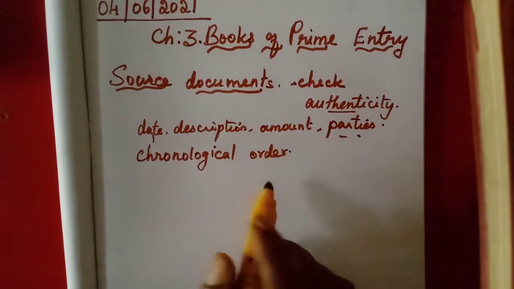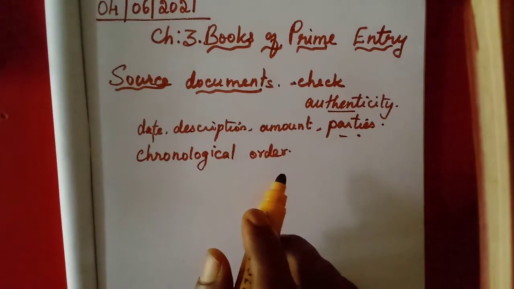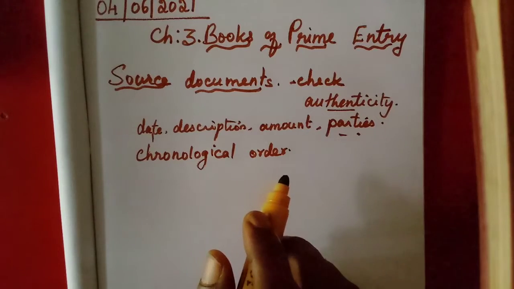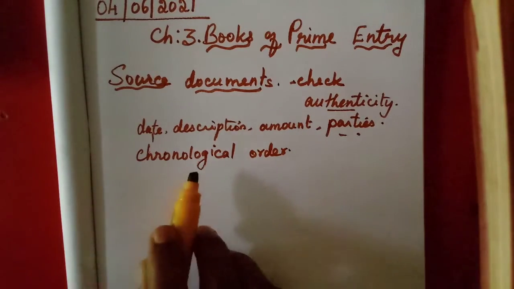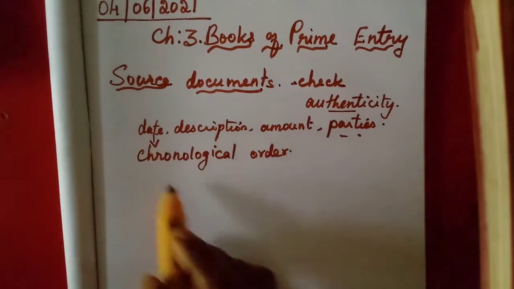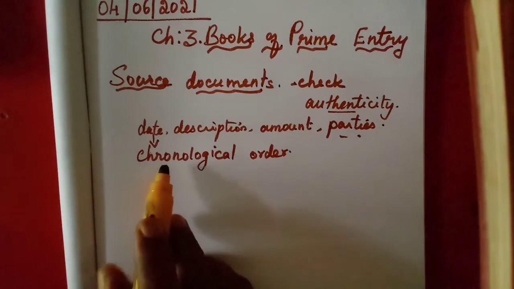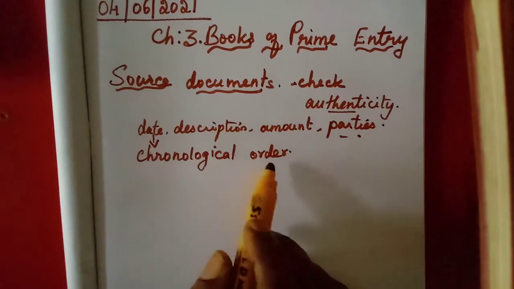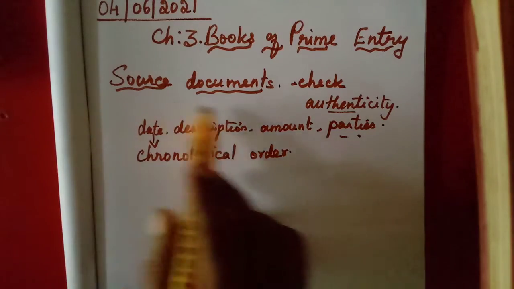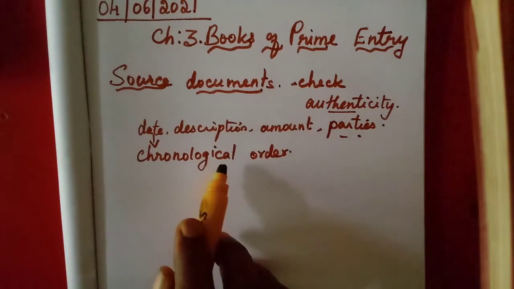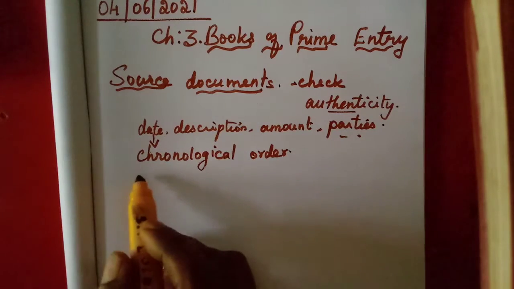Everything is date wise only. If we go searching the file, they will take that year file or the month file, isn't it? Everything is entered date wise. So the transactions are also entered date wise. That is called chronological order. So now we can say what are some of the examples of these source documents we learn.